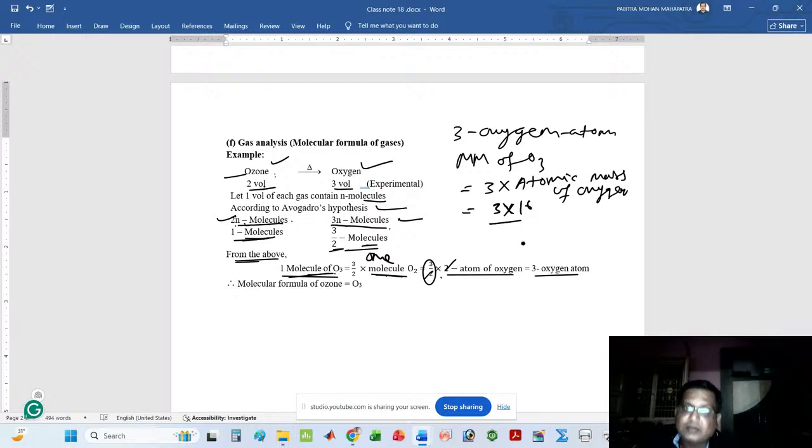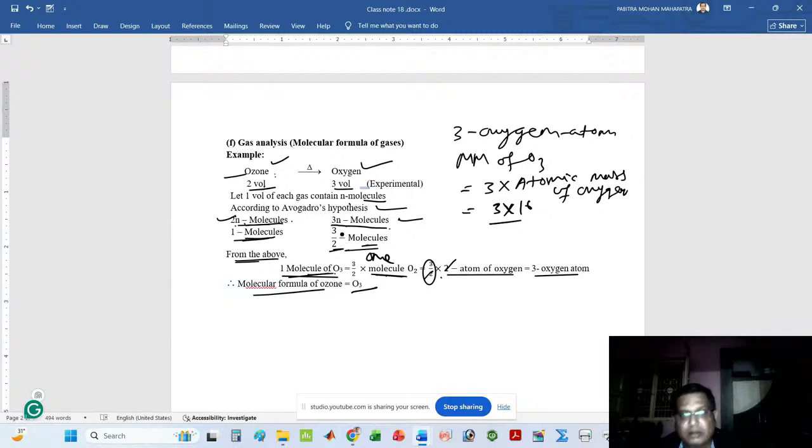That means one molecule of ozone is made of 3 oxygen atoms. So I can write the molecular formula of ozone as O3. If I find the number of atoms present in a molecule, then I can clearly write the formula of the molecule.